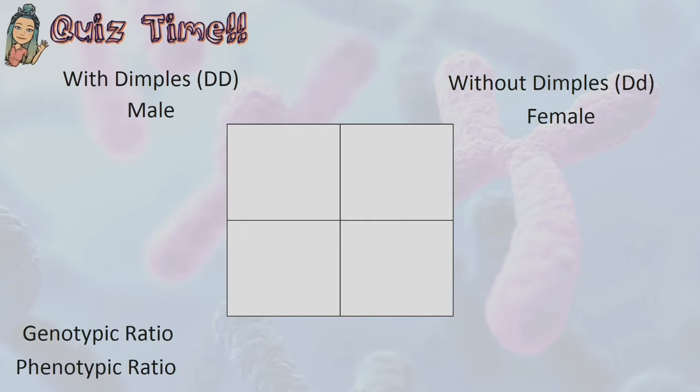To check your understanding, it's quiz time. So all you need to do is to get the genotypic and phenotypic ratio of the following traits.